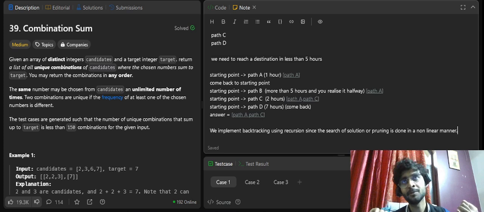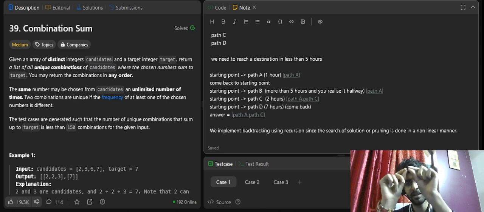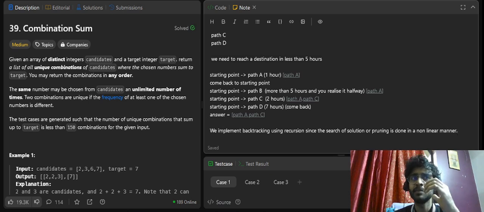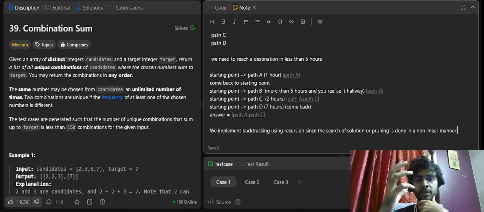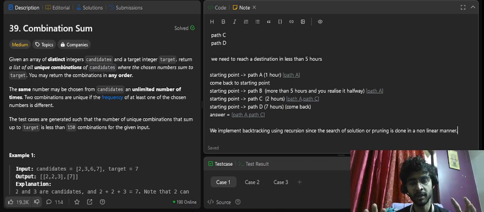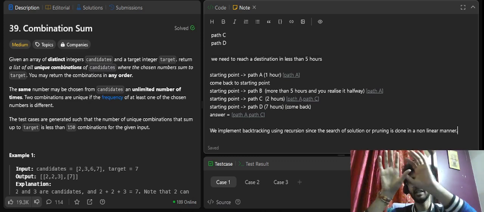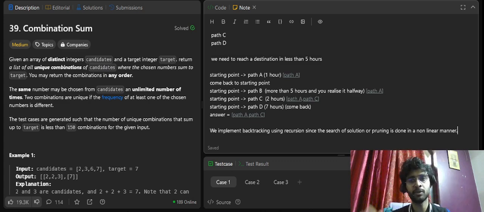For example, if I had said that from path A there are 2 more paths coming up, you'd go from path A to path C and path D. Think of a family tree: parents, children, one girl, one boy, two boys, two girls. In that same way we are tracing out our possibilities, we are tracing out the solutions.